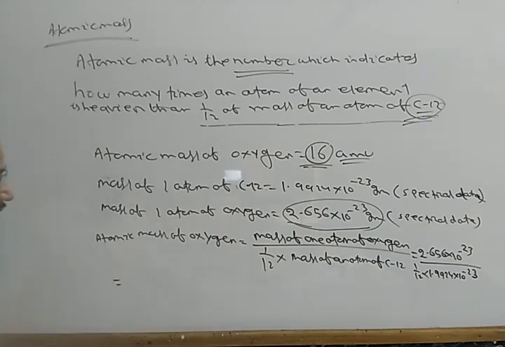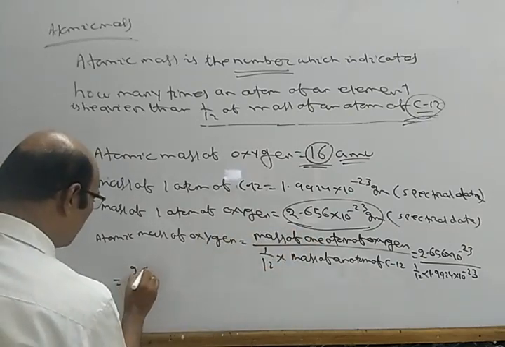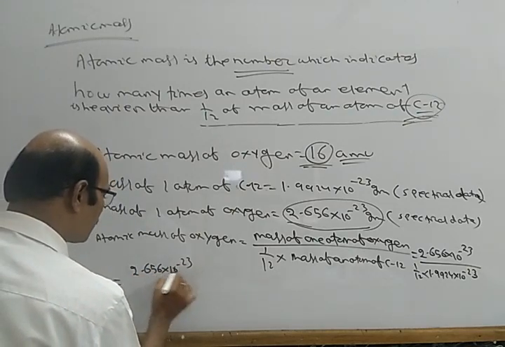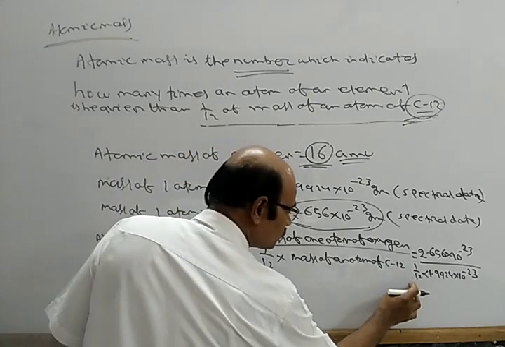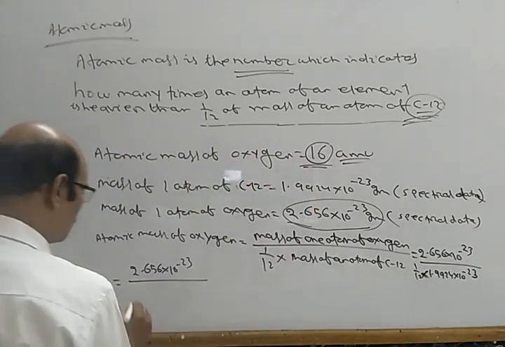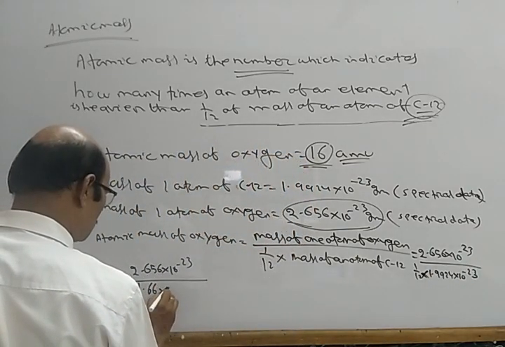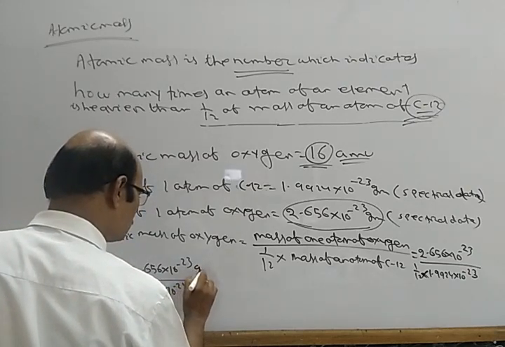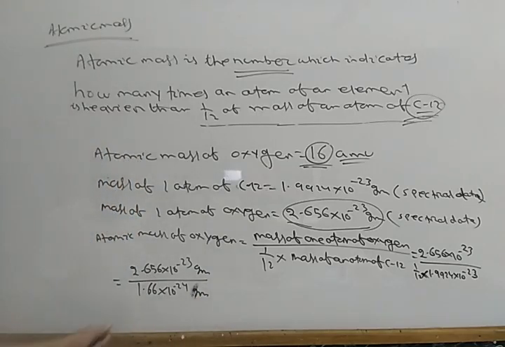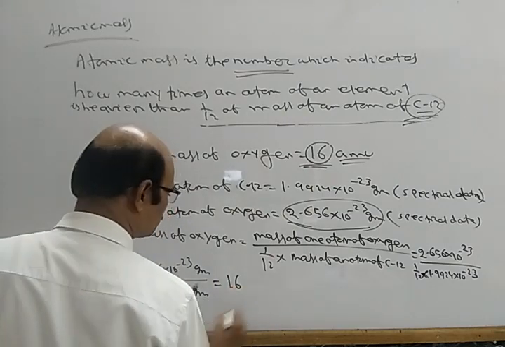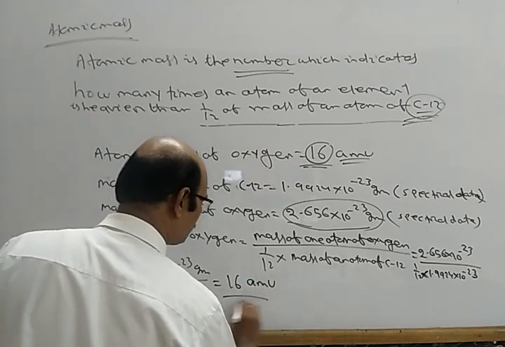Now if I calculate this, 2.656 into 10⁻23 divided by 1/12 into 1.9924 into 10⁻23, which equals what? 1.660 into 10⁻24 gram. So 1.66 into 10⁻24 gram. Now this ratio will give what? 16. So 16 what? AMU.